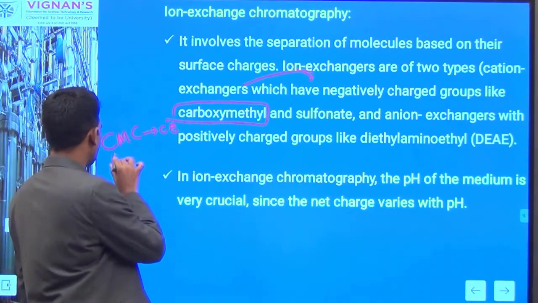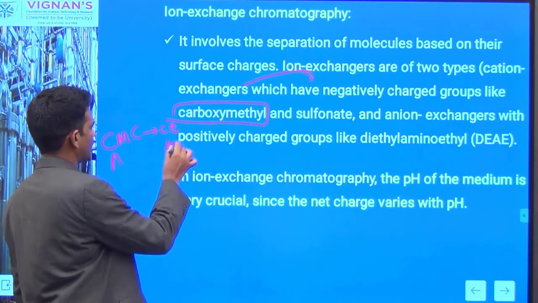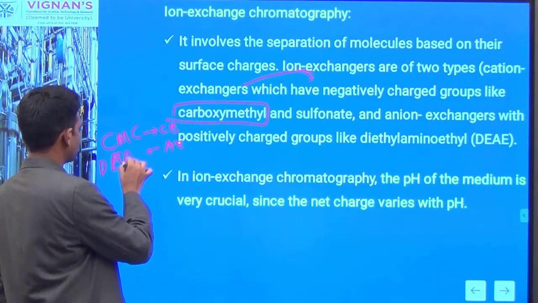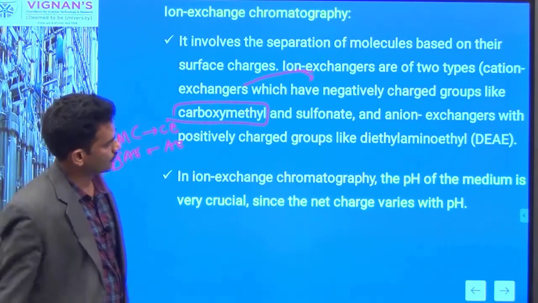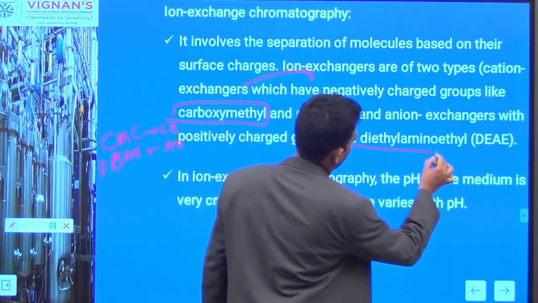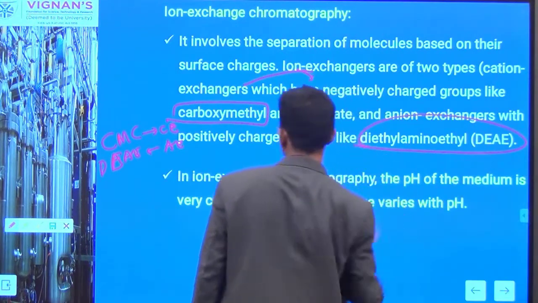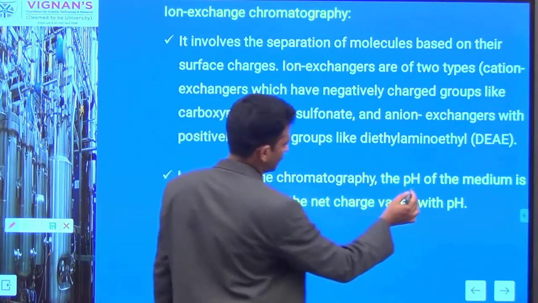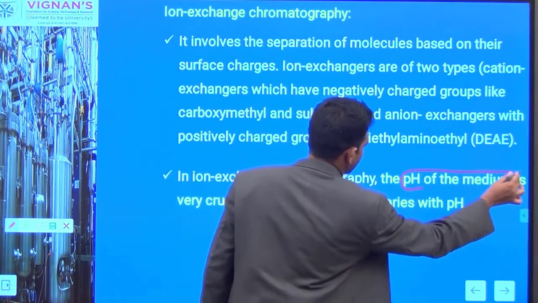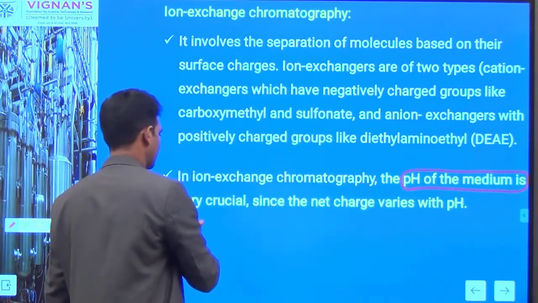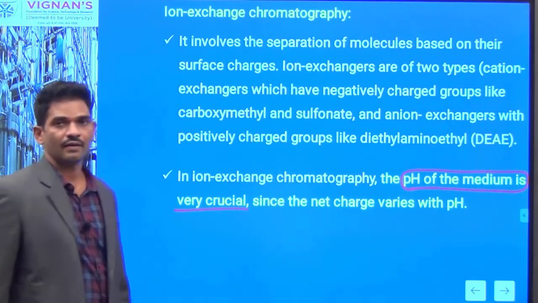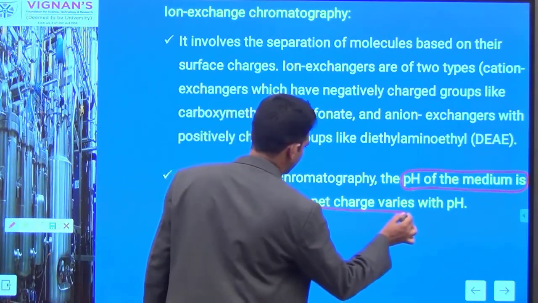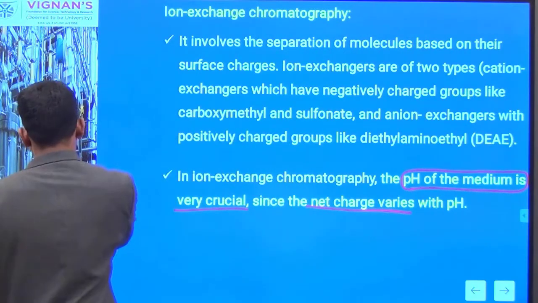And for anion exchangers, you can see an example is the DEAE columns, DEAE material. So you can see here diethylaminoethyl cellulose is a well preferred stationary phase. Ion exchange chromatography is highly influenced by the pH of the medium. It is very crucial in the ion exchange chromatography process because varying the pH may alter the net charge.